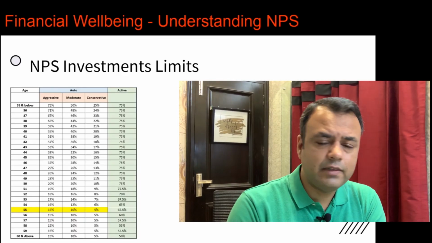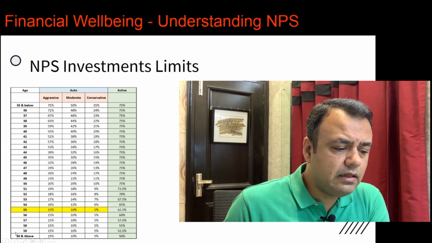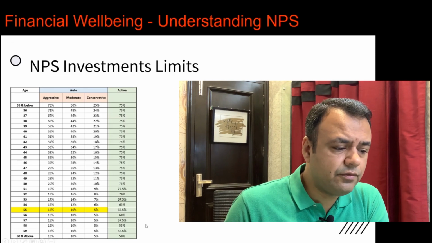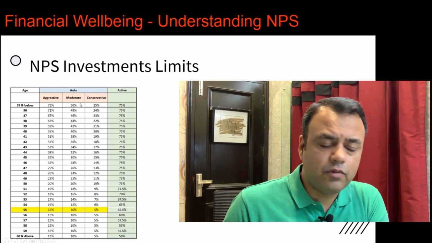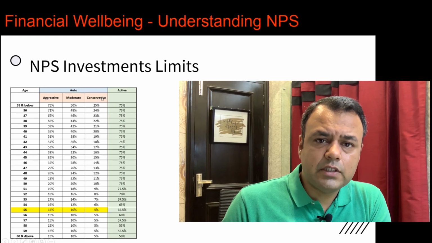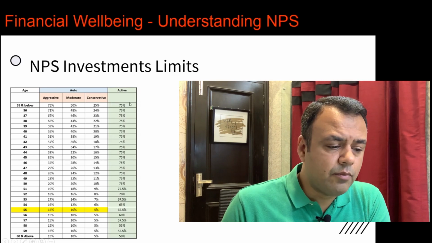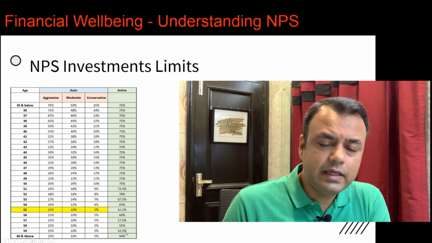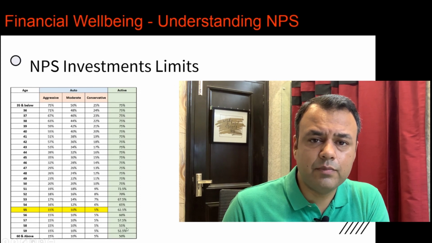If we talk about investment limits, as we covered in the case of auto, one has an upper limit for equity exposure of 75% for aggressive type of investment, 50% for moderate, and 25% for conservative. In active type of investment, one has the option of 75% as the upper limit for equity. But what is also important is if you go down, you can see even up until the age of 60 and above, you can still have the exposure up until 50% of equity.